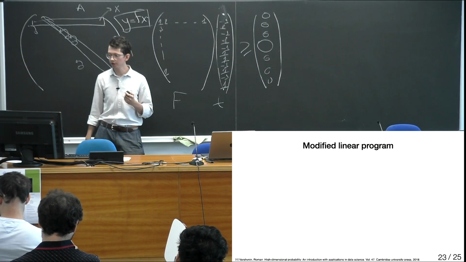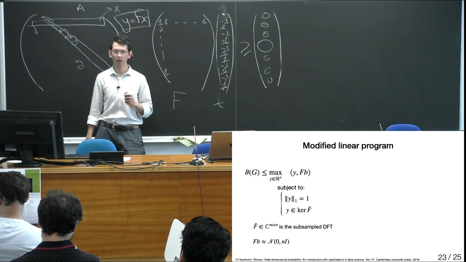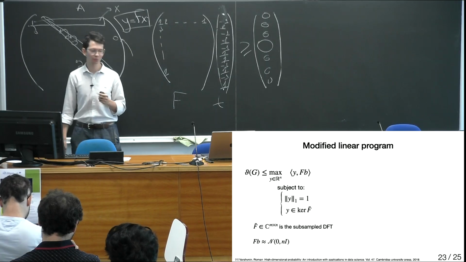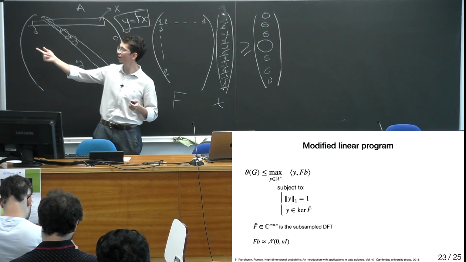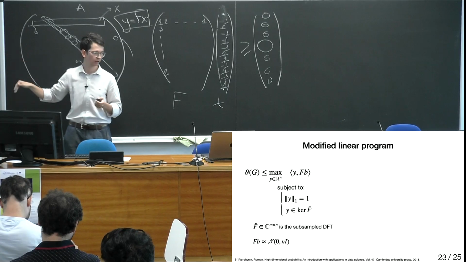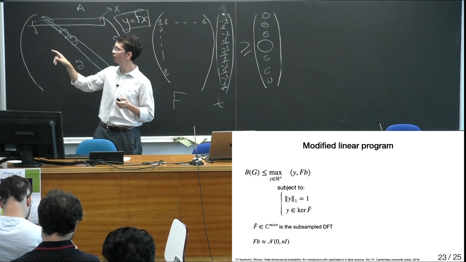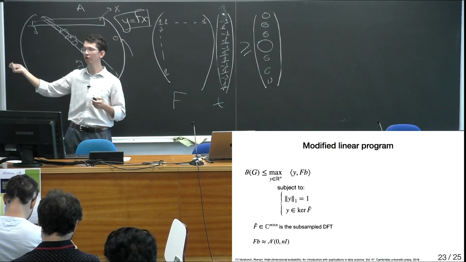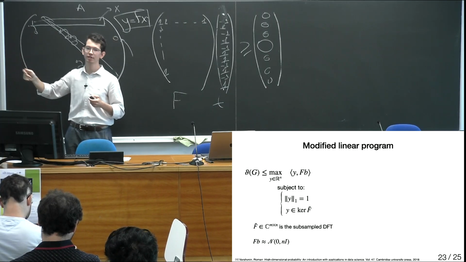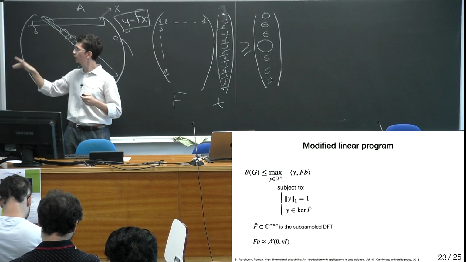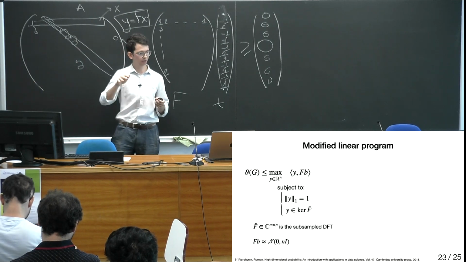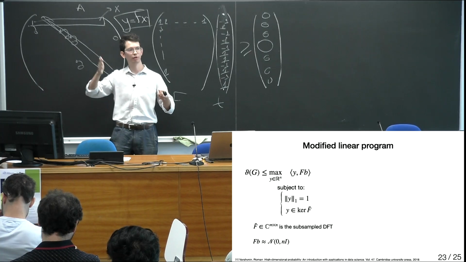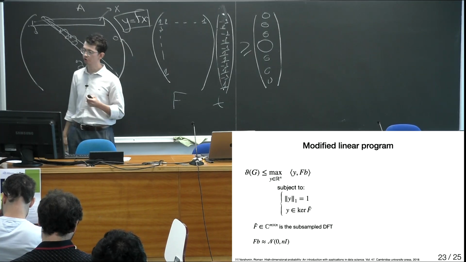All right, so with this, I have the last linear program that I consider. Now I just change the objective and I look at these two constraints. It's the max over y of the inner product of y and the vector fb, subject to the L1 norm being 1, and y lying in some subspace, which is the kernel of the matrix f tilde. So f tilde is the subsampled DFT. It's the same as saying that y should be orthogonal to certain columns of f, so it belongs to the kernel of this matrix.